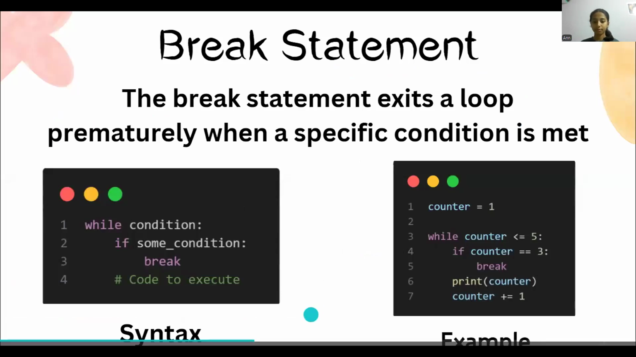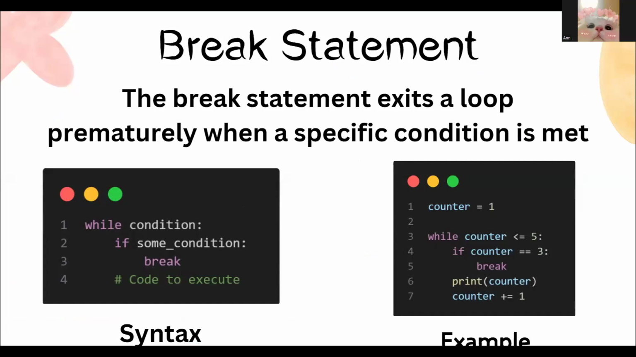For example, there is a code given here: counter is equal to 1, which is the initialization. This line initializes the variable counter to 1, which means the variable is being given a specific value, 1. In the next line, we can see a while loop. This while loop will continue to execute as long as the value of counter is less than or equal to 5. It means it will keep on printing 1, 2, 3, 4, 5.